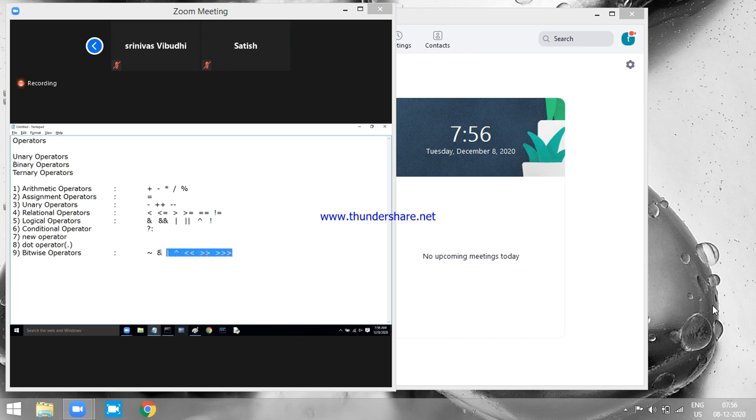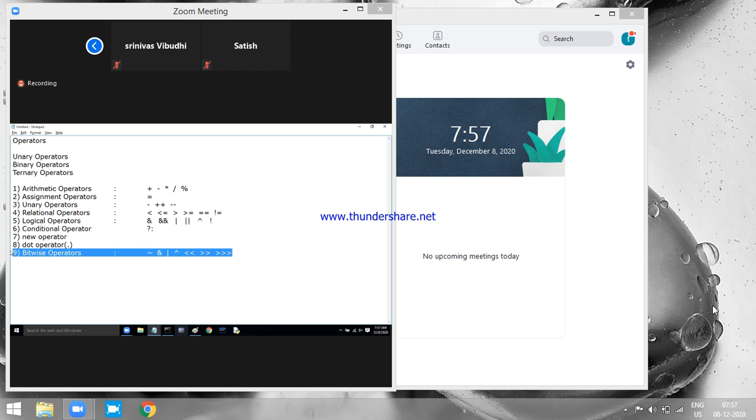These operators will perform operations on what, dear? Bits of a number. Bits, binary digits, bits of a number. Every number will be stored in the form of bits only, binary digits only. Am I clear here? And this category is the most rarely used category of operators in your development. We never use much of them.